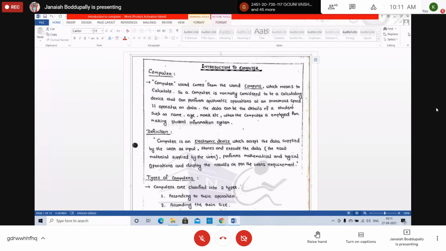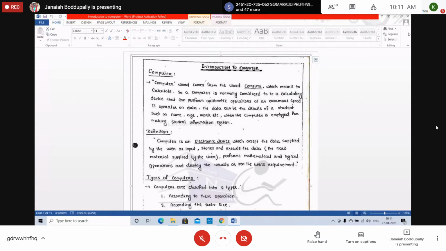The word computer comes from the word compute, which means calculate. So a computer is normally considered to be a calculating device. It is a calculating device that can perform arithmetic operations at enormous speed. The most powerful speed we can get for calculations is using the computer.